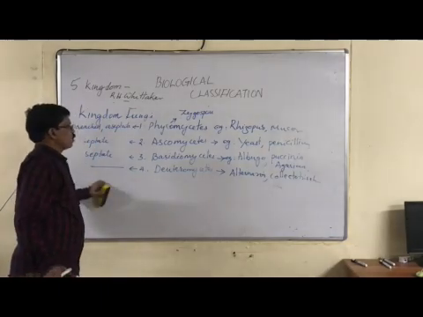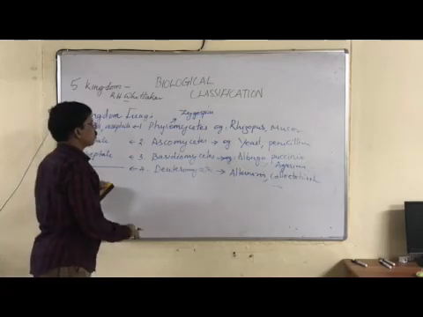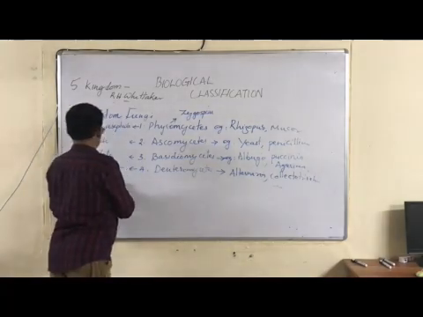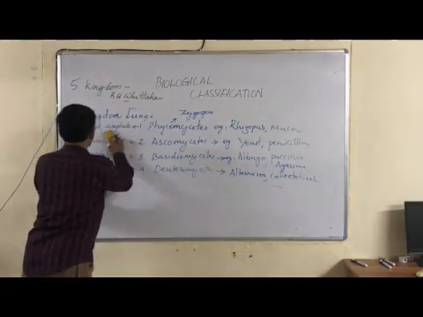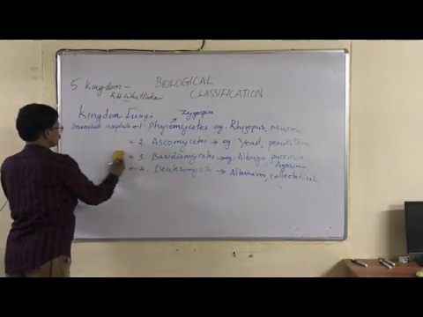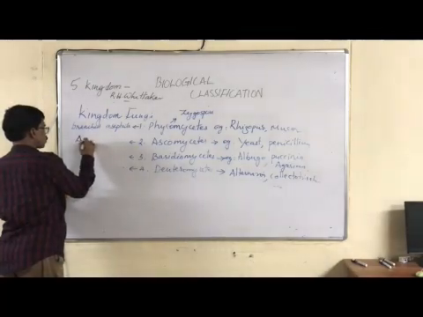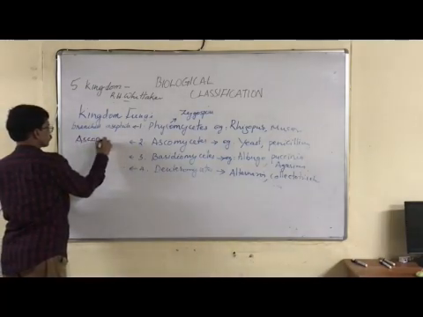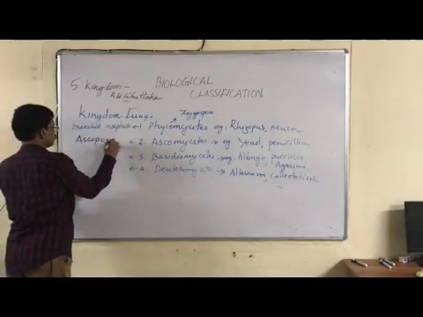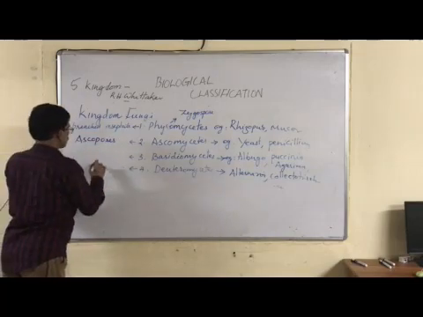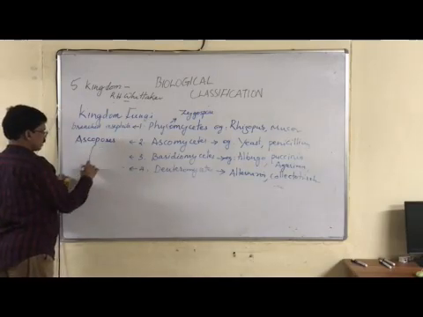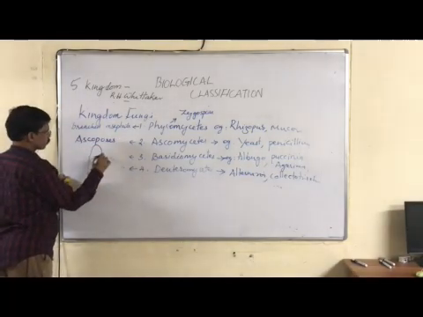Now, Ascomyces reproduce by ascospores. During sexual reproduction, Ascomyces produce ascospores in a sac-like structure. This is a sac.